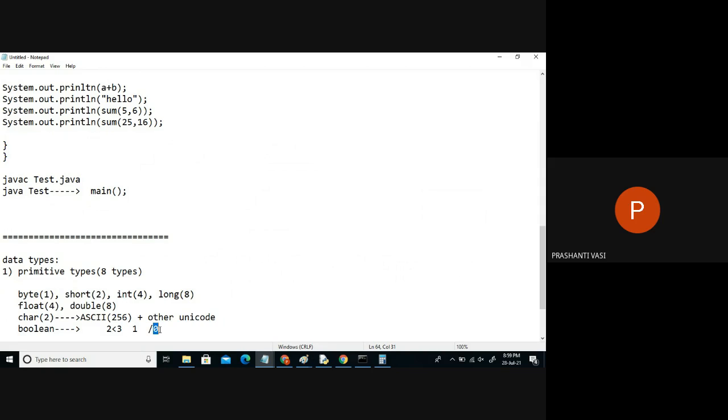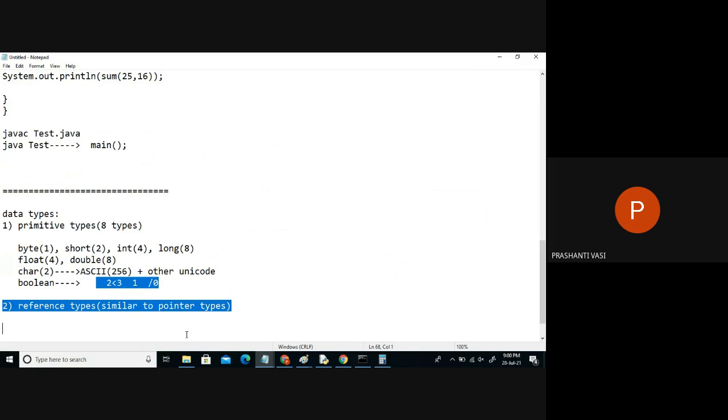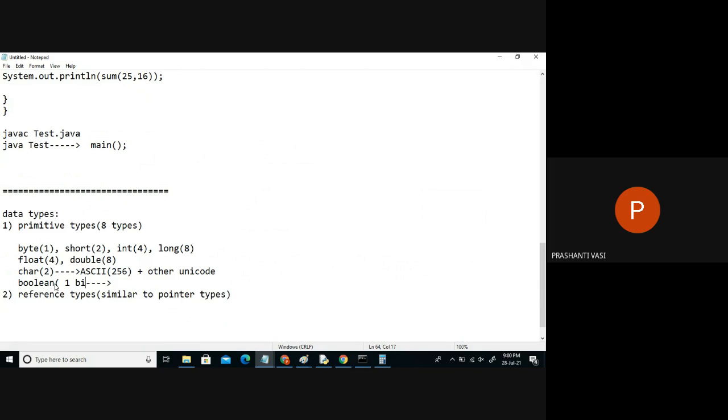Just to store a digit 0 or 1, we need only 1 bit. Just to store the comparison answers, I don't need 1 byte or 2 bytes of memory. Out of that 1 byte, I need only 1 bit to store 0 or 1. So for that, they have introduced a new data type called the Boolean data type. This Boolean data type is of 1 bit of memory, not even 1 byte, because this 1 bit is enough. In this we can store 0 or 1, binary system, right?